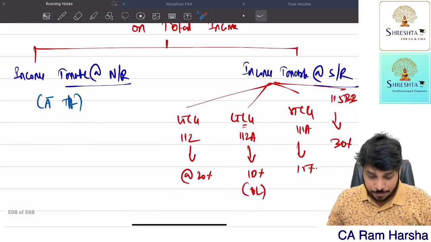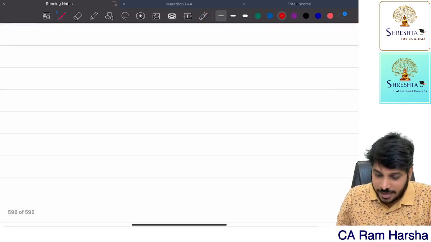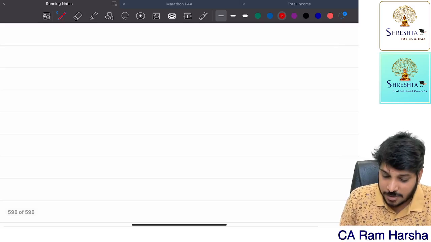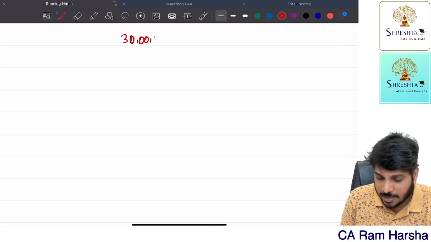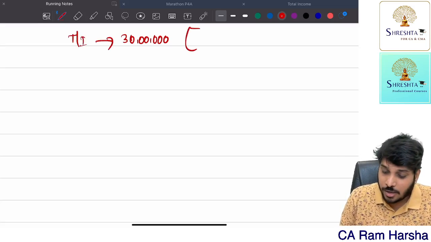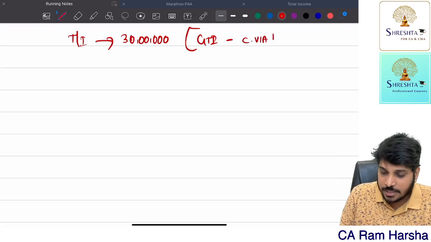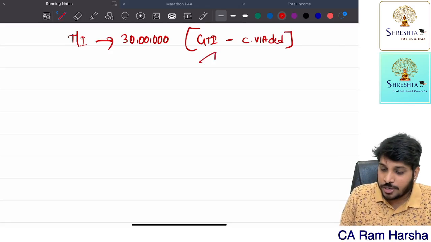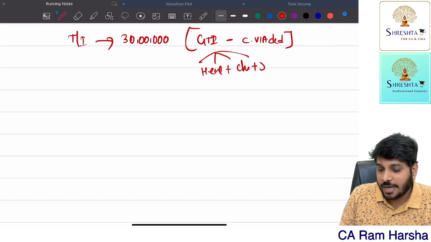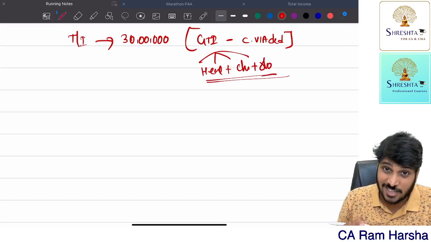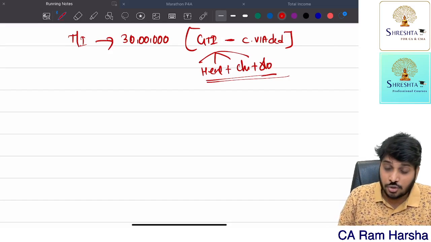Now suppose, sir, my total income is actually 30 lakh. By the way, how is total income computed? Total income is computed as gross total income minus Chapter 6A deductions. How is gross total income computed? Sum of heads of income, plus clubbing, and set off and carry forward. All that if you apply, you will get gross total income. From that, reduce Chapter 6A deductions, then you get total income.